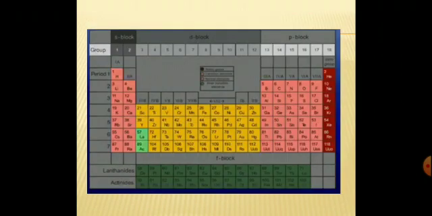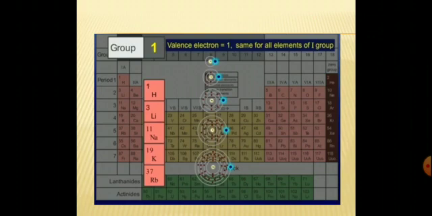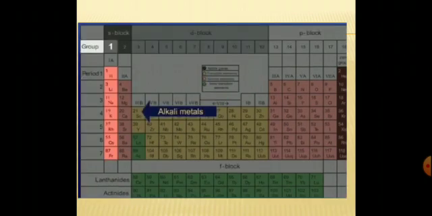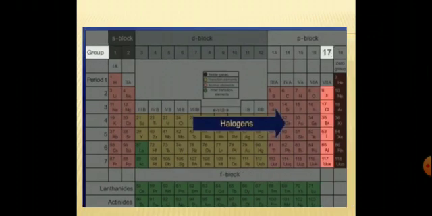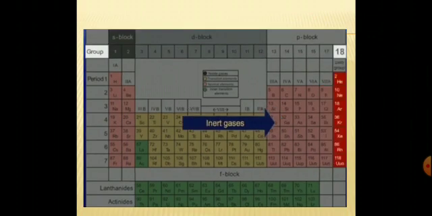Next, about groups. There are 18 vertical columns numbered from 1 to 18 as group numbers. All the elements in a group have the same electronic configuration, that is, the same number of valence electrons. First group elements are known as alkali metals. The second group elements are known as alkaline earth metals. Group 17 are called halogens. Group 18, on the extreme right side of the periodic table, are known as inert gases, because their outermost shell contains